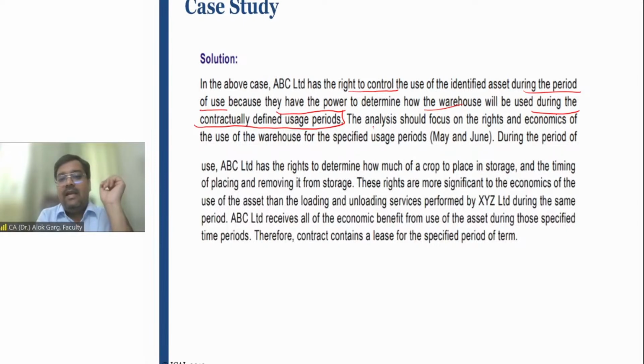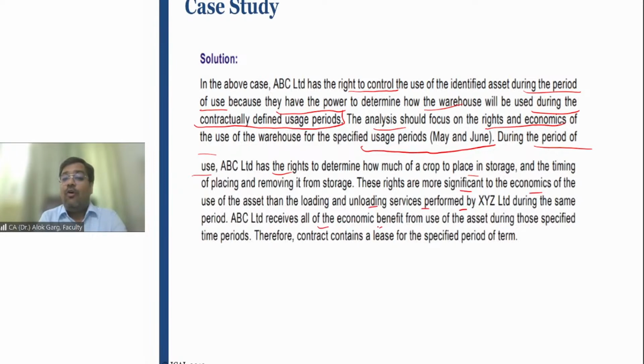The analysis should focus on the rights and economics of the use of the warehouse for the specified usage period, that is May and June. During the period of use, ABC Limited has a right to determine how much of a crop to place in storage and the timing of placing and removing it from storage. These rights are more significant to the economics of the use of the asset than the loading and unloading services performed by the lessor during the same period.